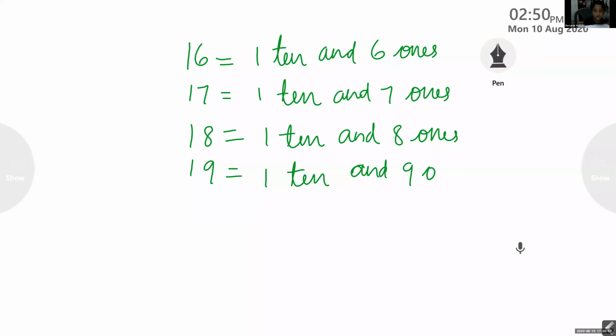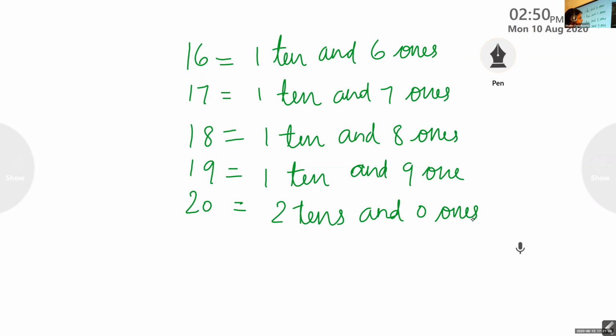Next we have 20. How many tens in 20? Ishan Krishna, how many tens in 20? How many tens in the number 20? 2 tens and 0 ones. Okay. 2 tens and 0 ones.